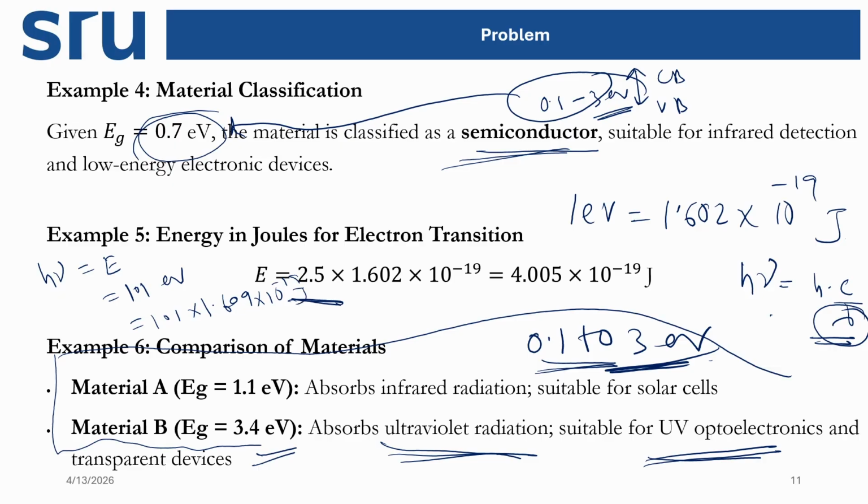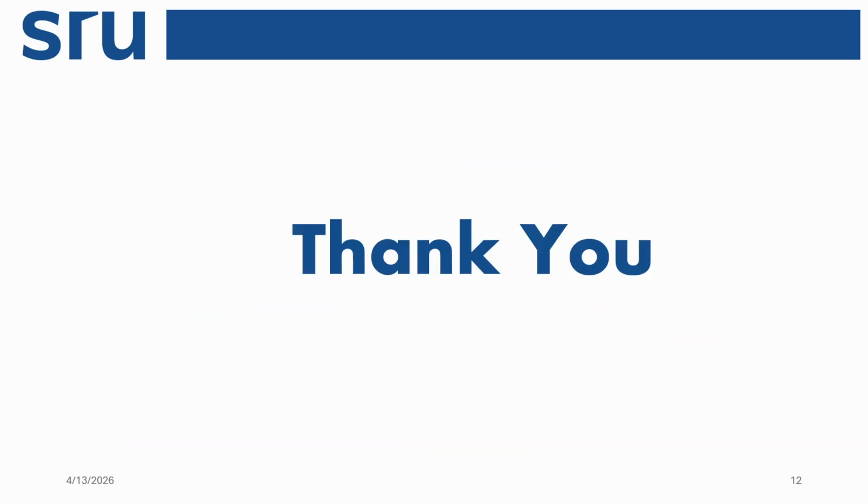That is the energy value. Then h into nu equals c by lambda. We divide by h and c and invert it, then we get the lambda value, and we will come to know which radiation it matches, whether infrared or ultraviolet, right?